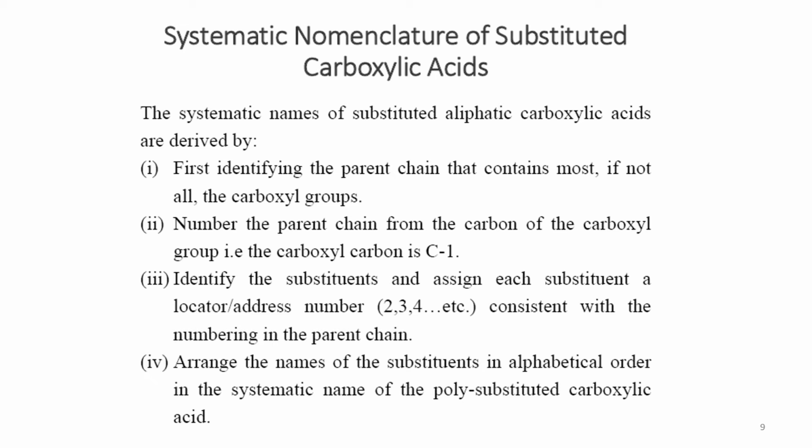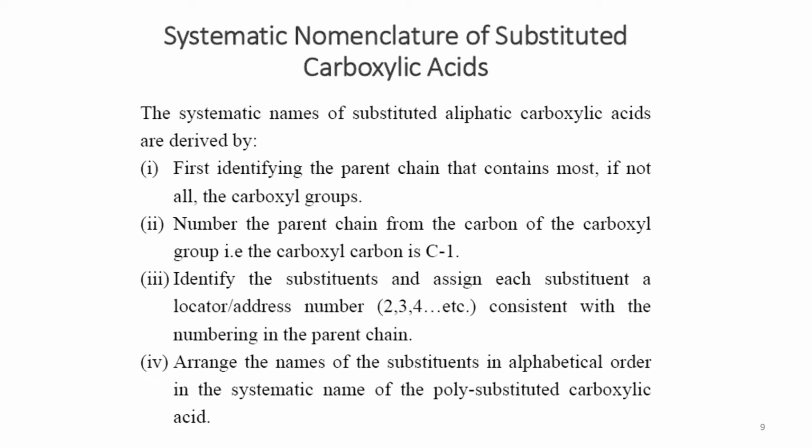It is always true in the naming of all compounds that the most oxidized carbon atom is named number 1. The carboxyl group is always the most oxidized form of any carbon, so we label it as carbon number 1.